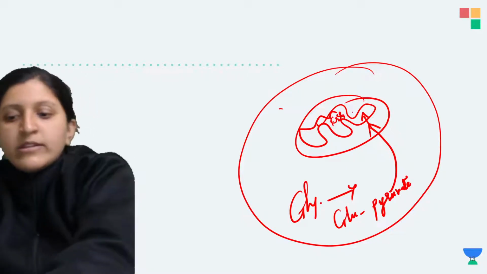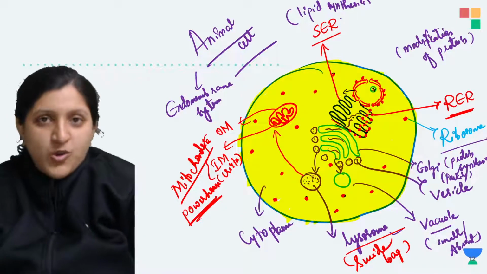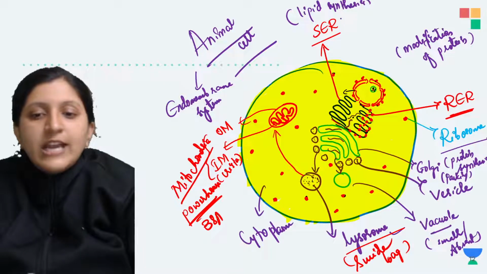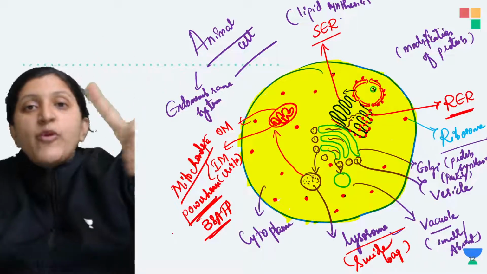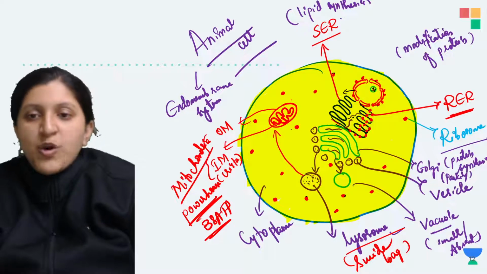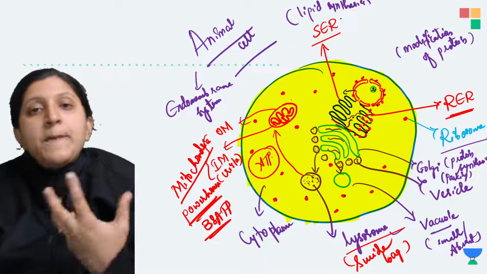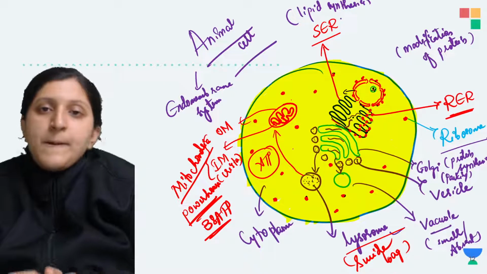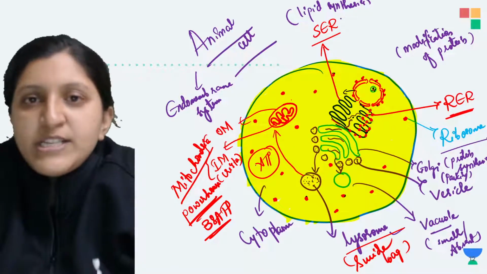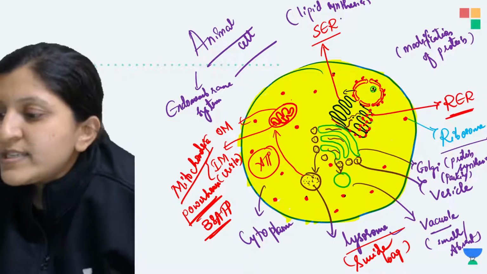So the Krebs cycle synthesizes a large amount of ATP, and that's the reason we call the mitochondria the powerhouse of the cell, because a huge amount, basically 38 ATP, is produced from just 1 mole of glucose. This large amount of ATP is going to be supplied to the rest of the metabolic processes that occur in the plant body, animal body, or any living organism. ATP is a must for any metabolic process to occur. Yes, ATP is adenosine triphosphate.